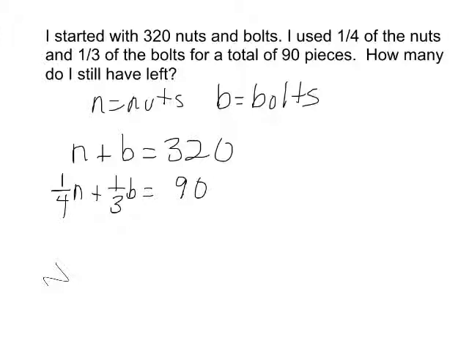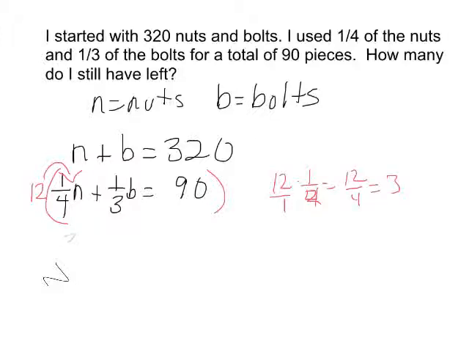Notice here that this is a fraction. We'd like to get rid of the fraction, and you can multiply the whole thing by 12. So when you multiply 12 times a fraction, 12 over 4 is 3.